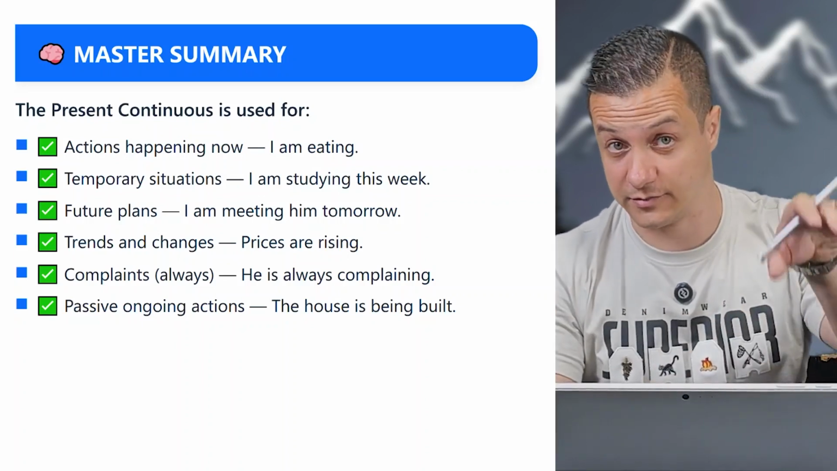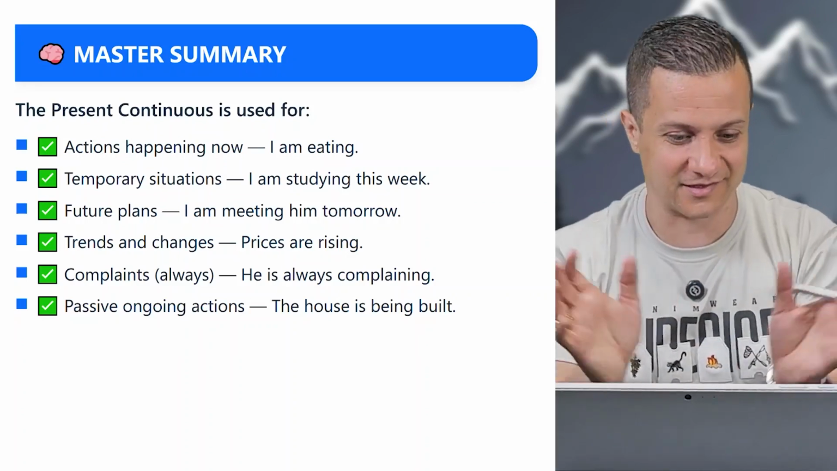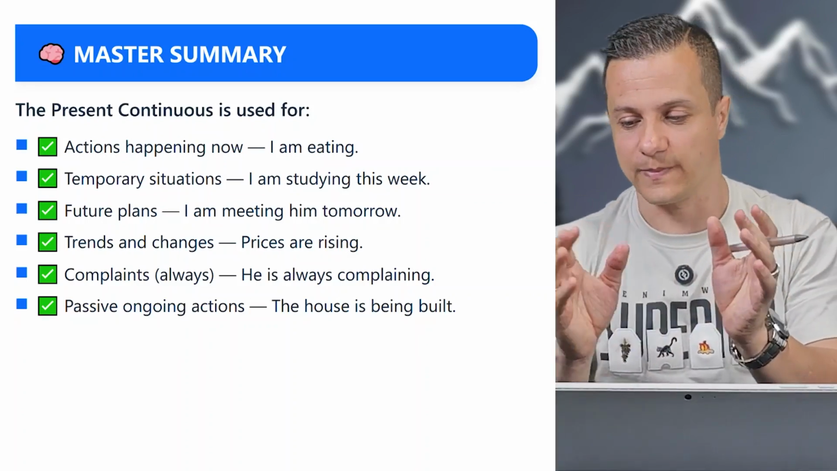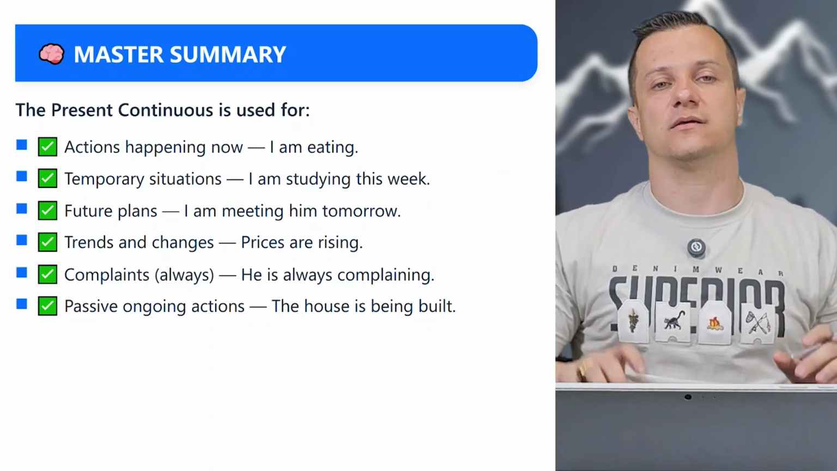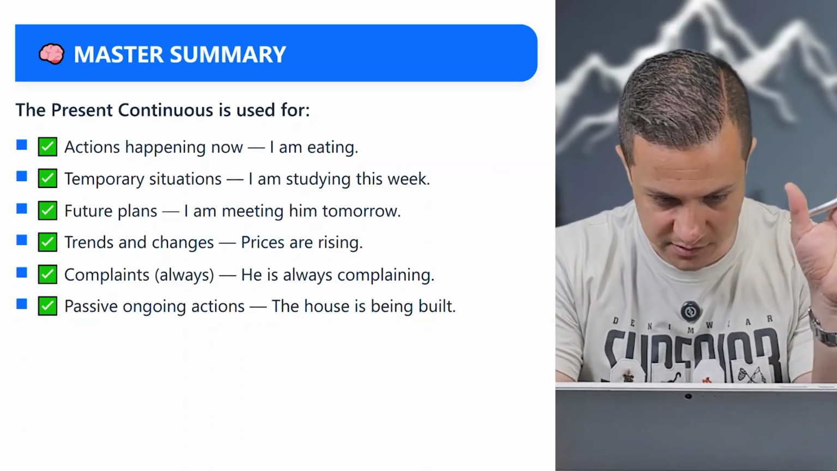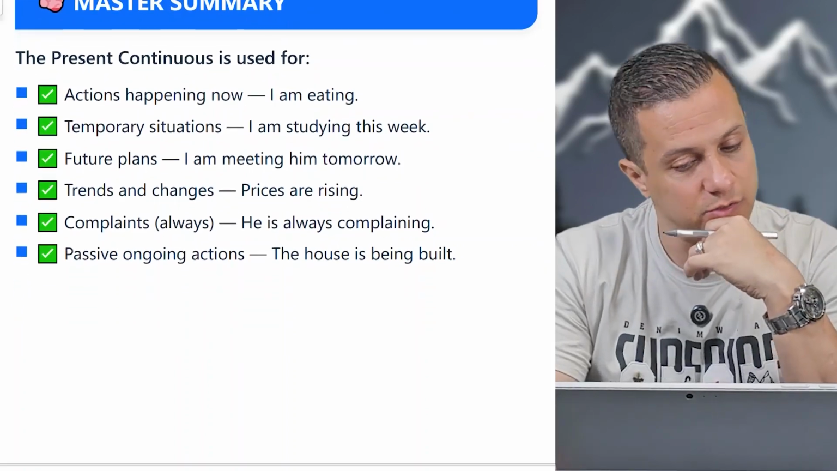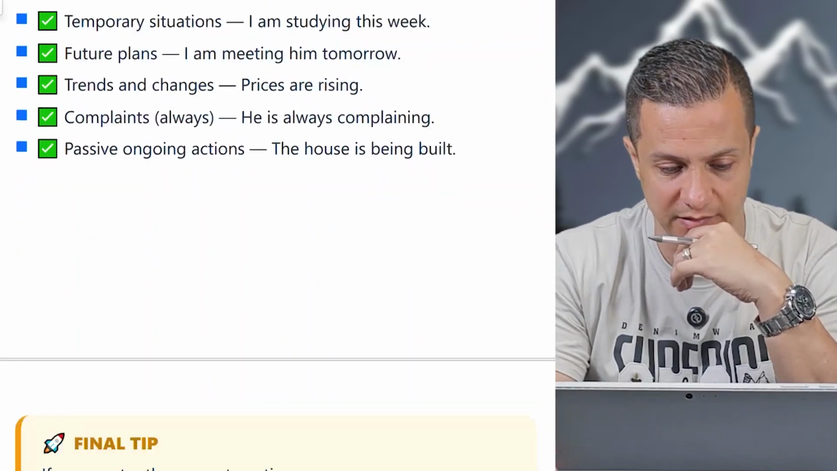But that contraction, I mean just with a subject. No, you cannot say prices are, that doesn't exist in English. I am, you're, he's, she's, it's, verb ing, we're, you're, they're. Just this one. Complaints, always: he's always complaining. Passive ongoing action: the house is being built.